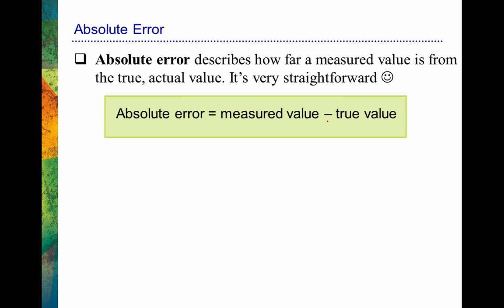So just to kind of talk our way through the first example here, my scale measured me to weigh 174.25 pounds, but I weigh 150. So the absolute amount of error would be 24.25 pounds.